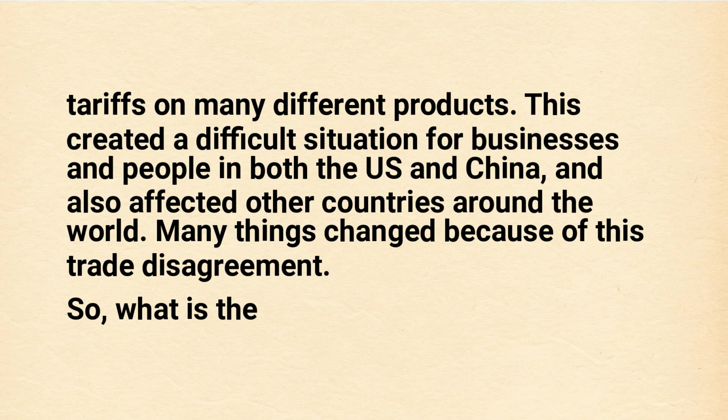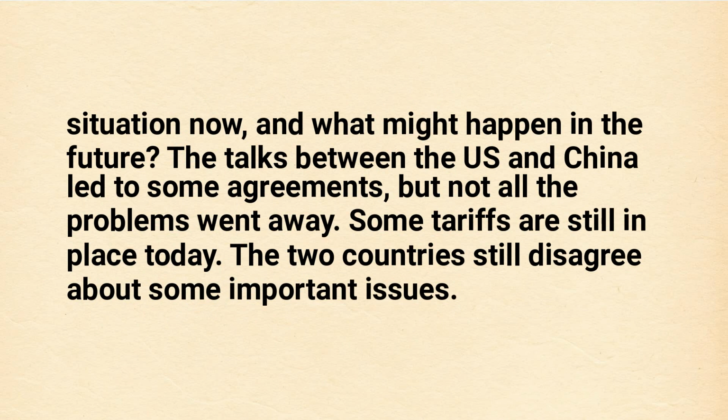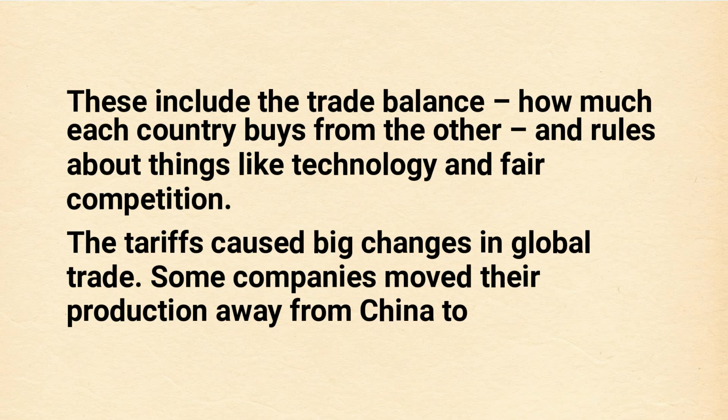So, what is the situation now, and what might happen in the future? The talks between the US and China led to some agreements, but not all the problems went away. Some tariffs are still in place today. The two countries still disagree about some important issues. These include the trade balance, how much each country buys from the other, and rules about things like technology and fair competition. The tariffs caused big changes in global trade.